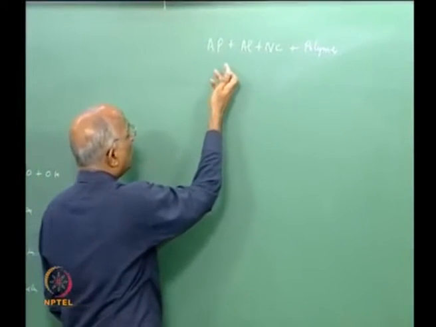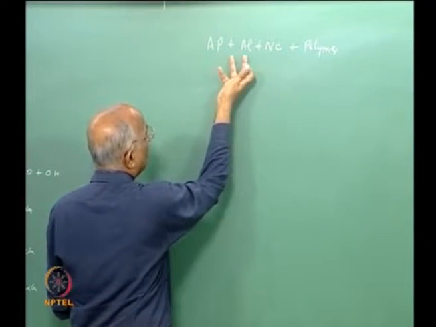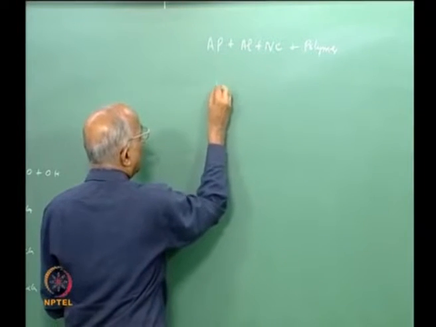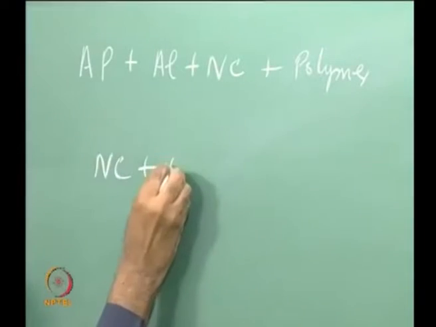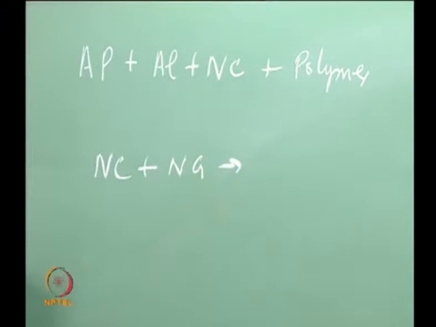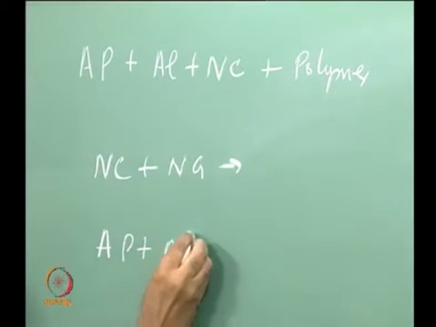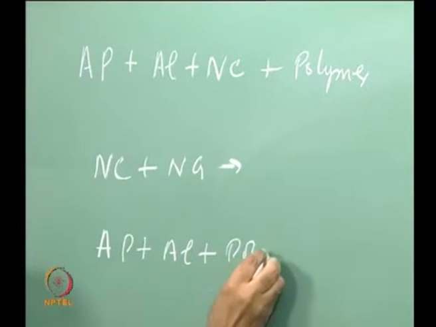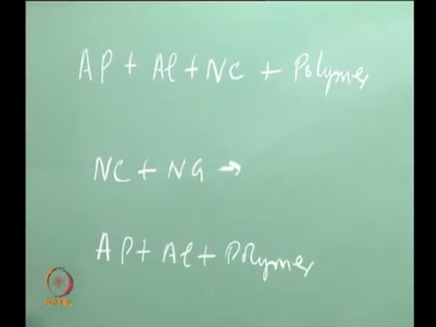And you know, we normally do not combine ammonium perchlorate, aluminium and nitrocellulose; rather we combine nitrocellulose and nitroglycerine to give me a propellant, and we combine ammonium perchlorate plus aluminium plus polymer to give me a solid propellant.